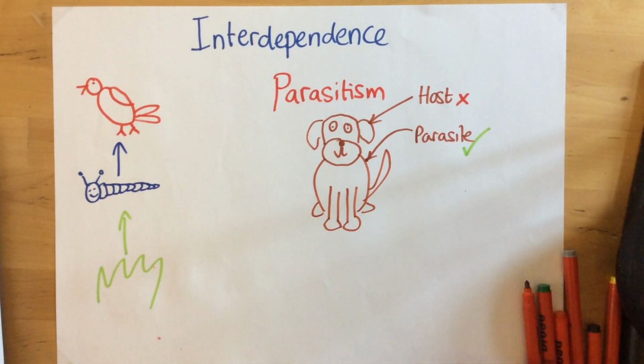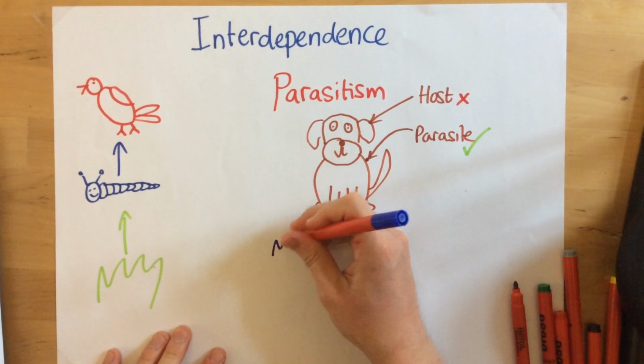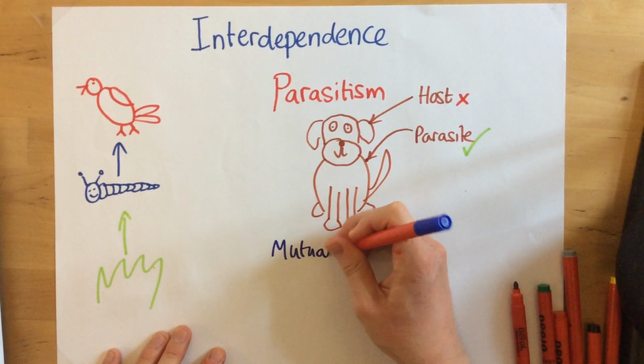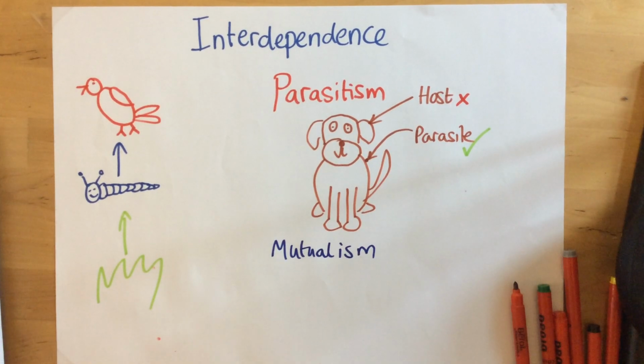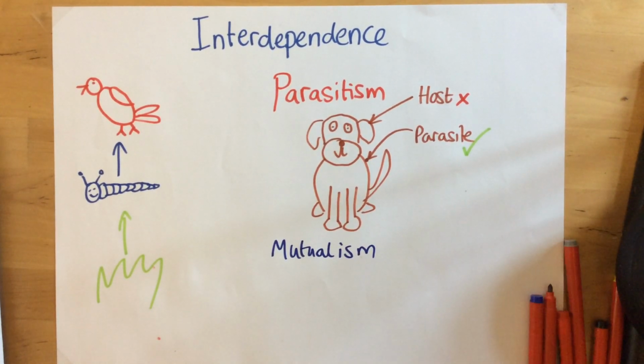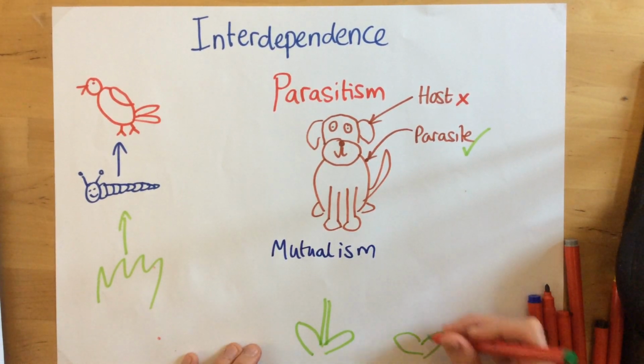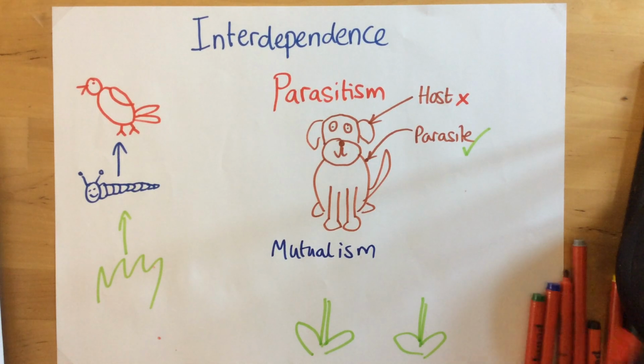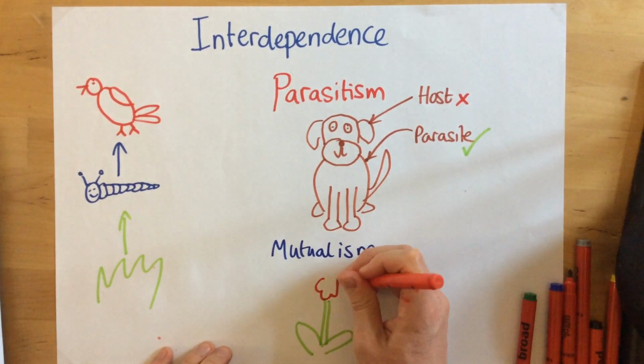Now, the other type of relationship we need to know about, apart from parasitism, is mutualism. And a really nice example of a mutualistic relationship is the relationship between plants and bees. So I'll just take 1 second to draw these plants.